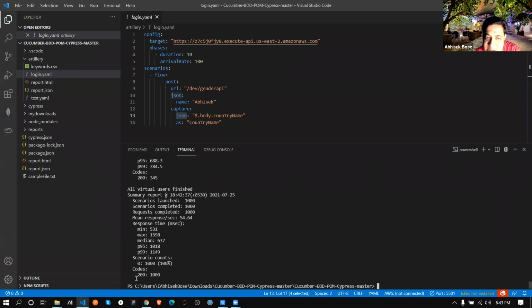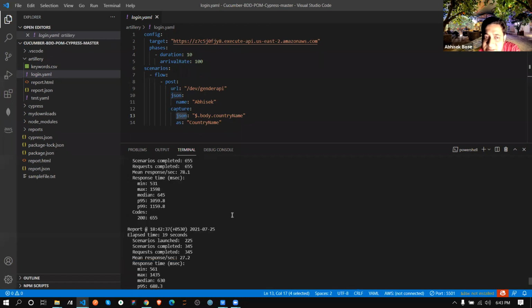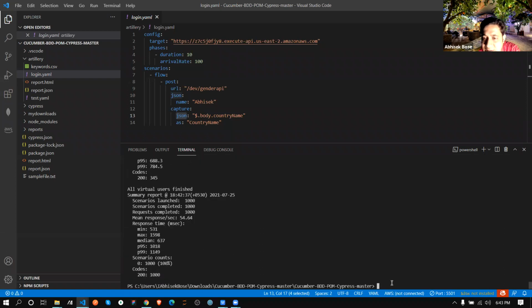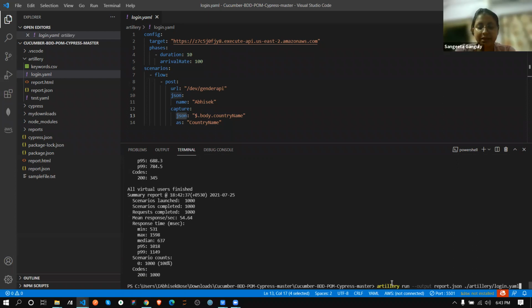If it's not a success, then here it will show maybe a 400 error, 300 error, like this. But you can't read this data, correct? So next, what you need to do is save it in an HTML report. No, first we will convert it to JSON. See, like this way, output. We will have to save it in a JSON format.